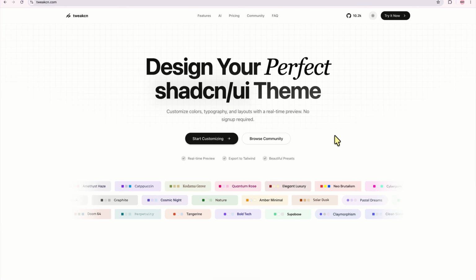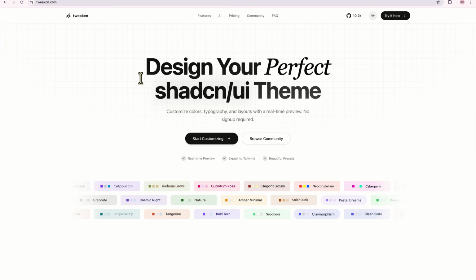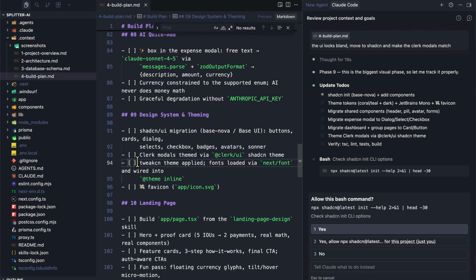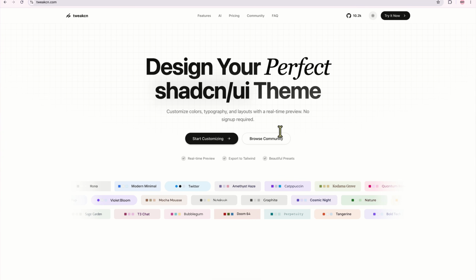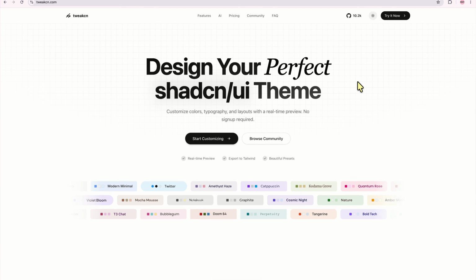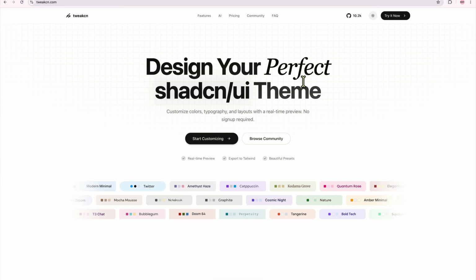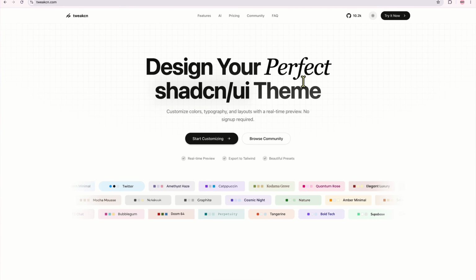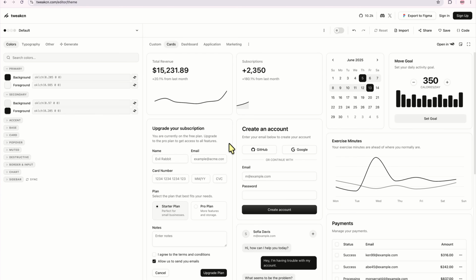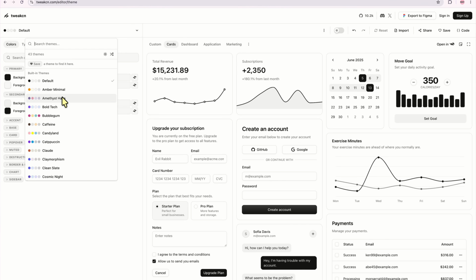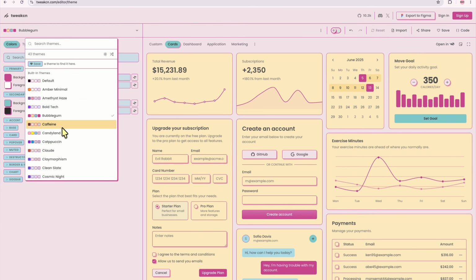Now, alternatively, as you can see here, we have this tweakcn theme. I'm just going to say yes here, but this tweakcn is in fact beautiful, I'm absolutely in love with this. It gives us these themes that we could just apply inside of our globals.css and it will take whatever we need. So we could simply go through the themes here and apply whatever we want.